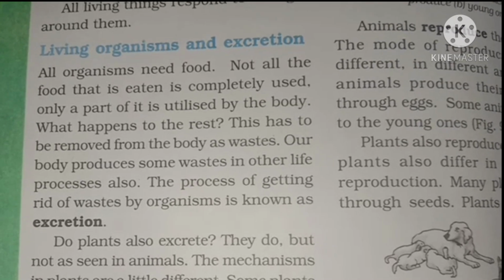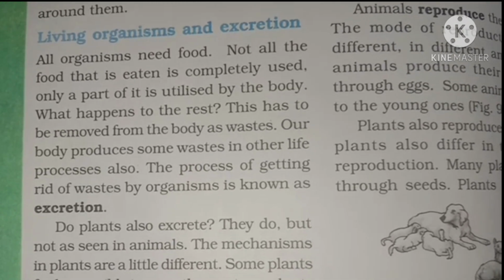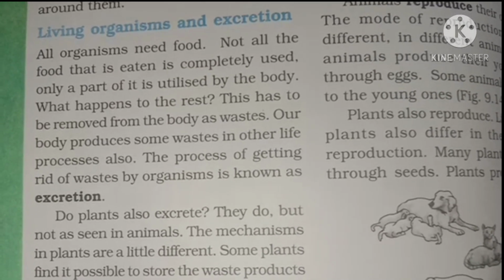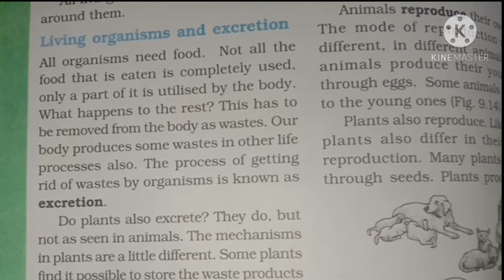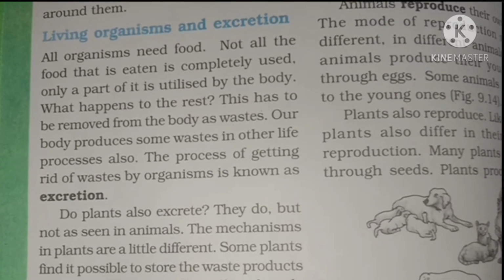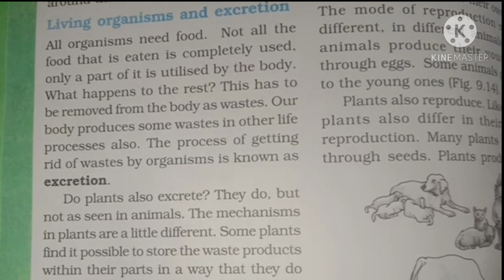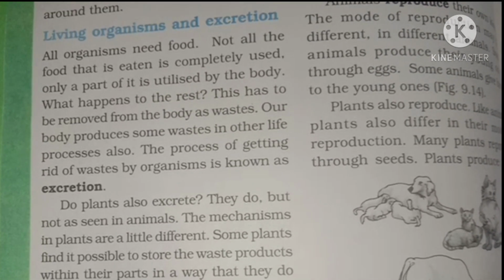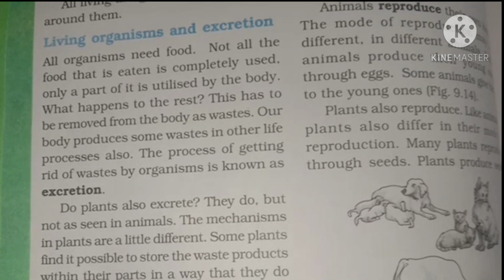And excretion. All organisms need food. Not all the food that is eaten is completely used. Only a part of it is utilized by the body. What happens to the rest? This has to be removed from the body as waste. Our body produces some waste in other life processes also. So the process of getting rid of waste by an organism is known as excretion.